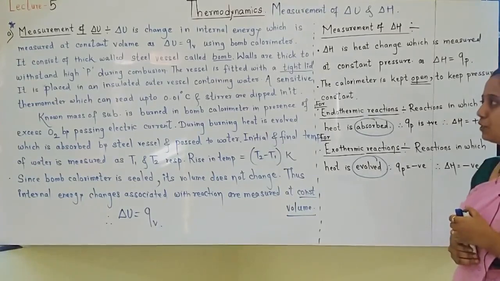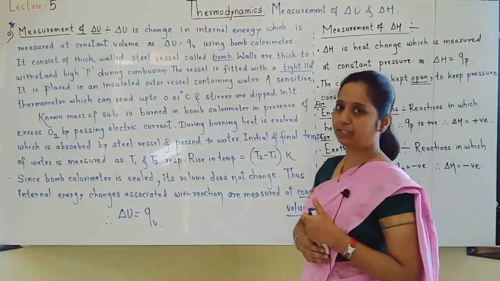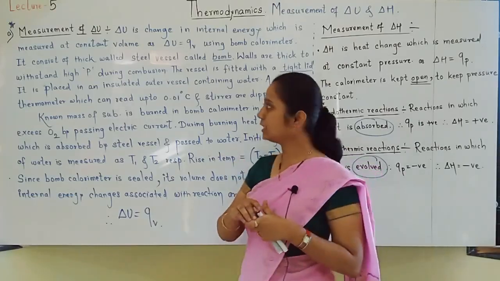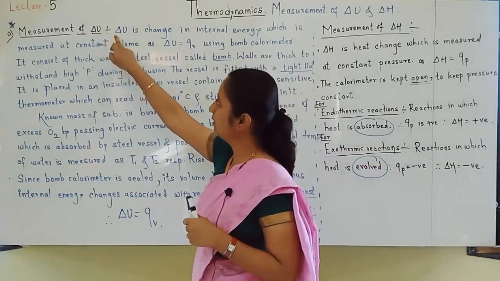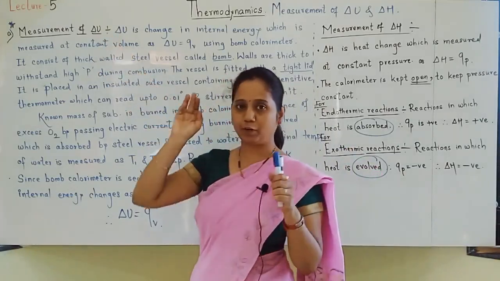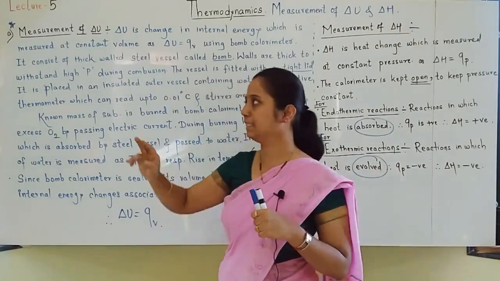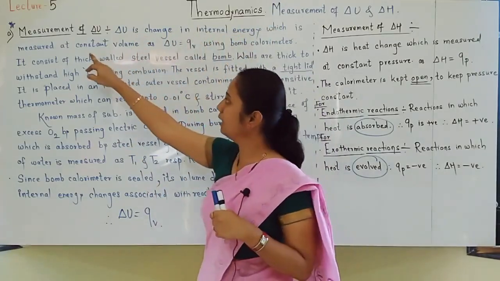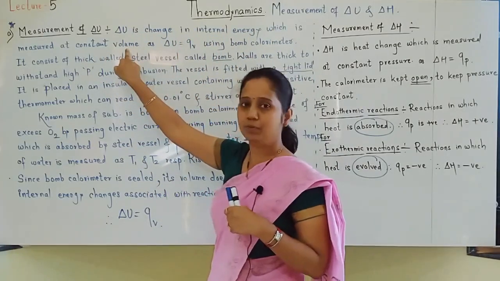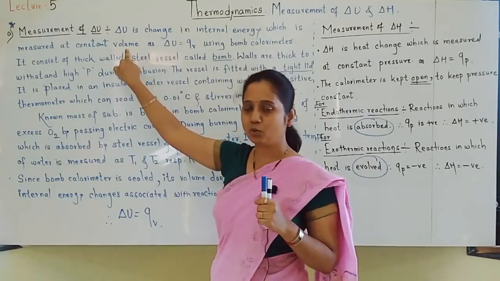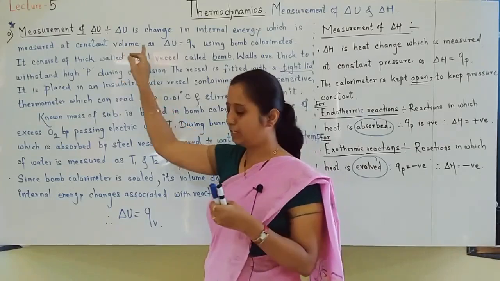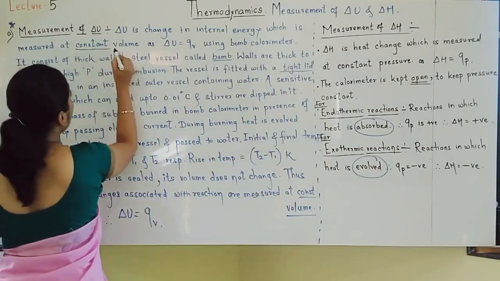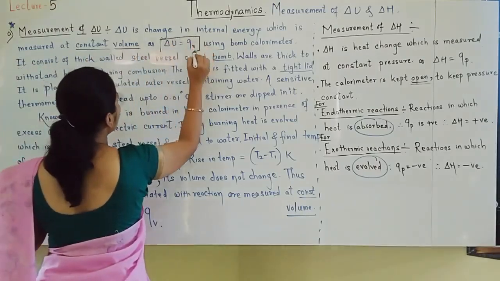See, students, this is how you should write the explanation for measurement of change in internal energy by bomb calorimetry. As it is an important question, I have given the explanation. Write it down as it is. See, measurement of delta U. Whatever things I explain, everything is there. Delta U is change in internal energy, which is measured at constant volume. Students, we know that delta U is equal to QV, and that's why it must be carried out at constant volume. Why? Because we know delta U is equal to QV.